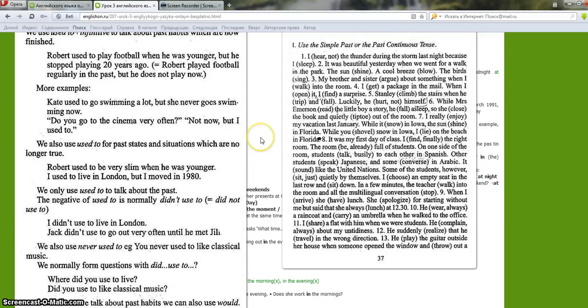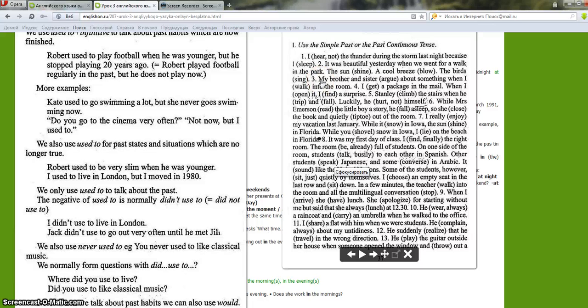Let's start the commentary. I didn't hear the thunder during the storm last night because I was sleeping. It was beautiful yesterday when we went for a walk in the park. The sun was shining, a cool breeze was blowing. Here was an action in progress in the past. "It was beautiful yesterday" is a point, a concrete time. The birds were singing. That's it.